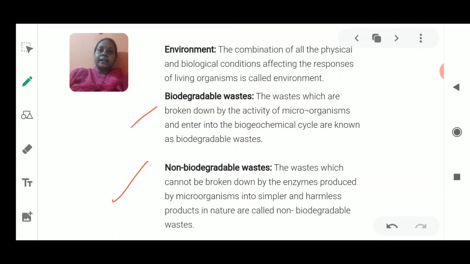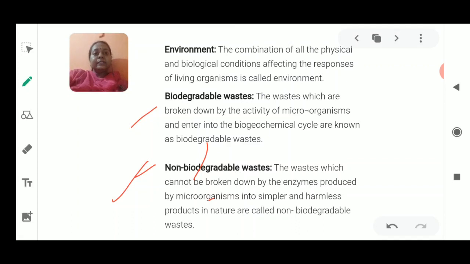So what is the meaning of the word degradable here? Degradable means it is a type of waste which could easily be biodegraded, meaning it is easily broken down into smaller pieces with the help of microorganisms, and that becomes biodegradable waste. Now what about non-biodegradable waste? Again it is a long word: non means not, bio means life, and degradable means to break down into small pieces. If the wastes are not able to be broken down into smaller pieces, they are known as non-biodegradable waste.